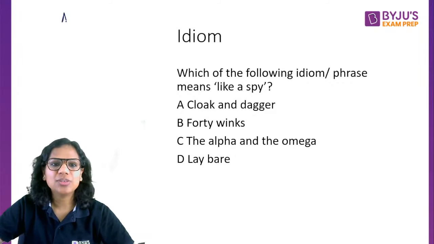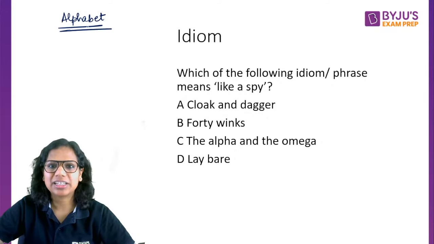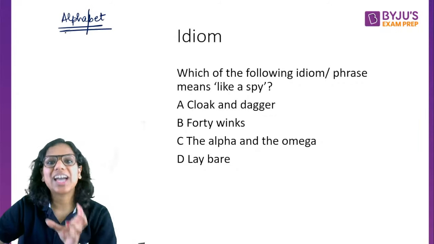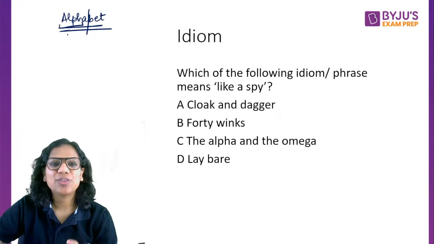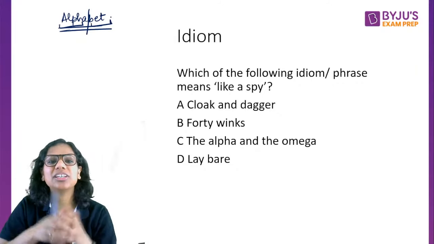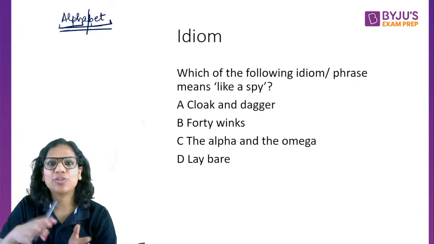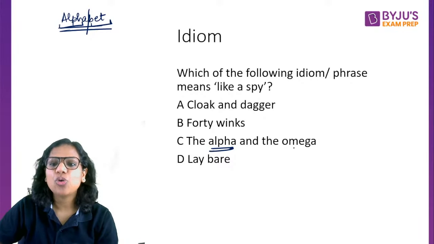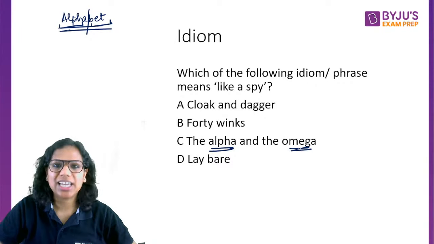You know where the word alphabet comes from? Basically from the first two letters in the Greek alphabet. Alpha is the first letter, beta is the second letter. So we combine the two and we form the word alphabet. Alpha, beta, gamma, right? So alpha and omega is the last letter of the Greek alphabet.